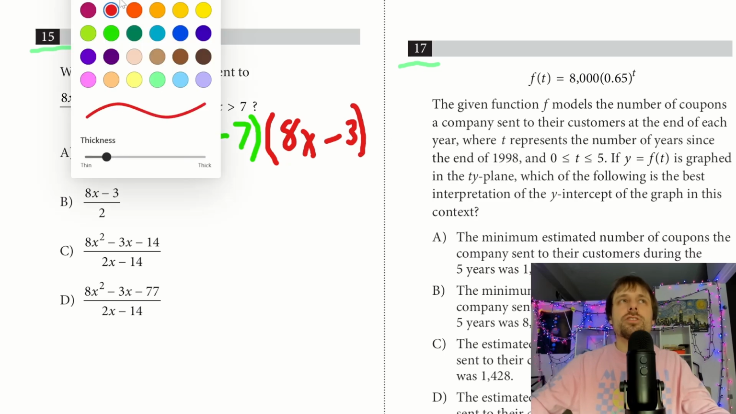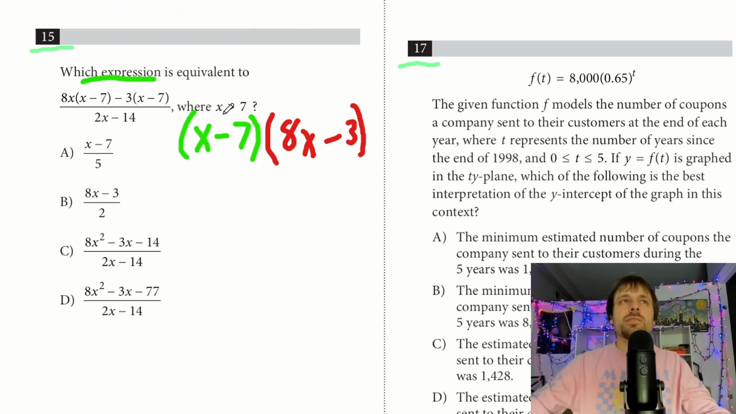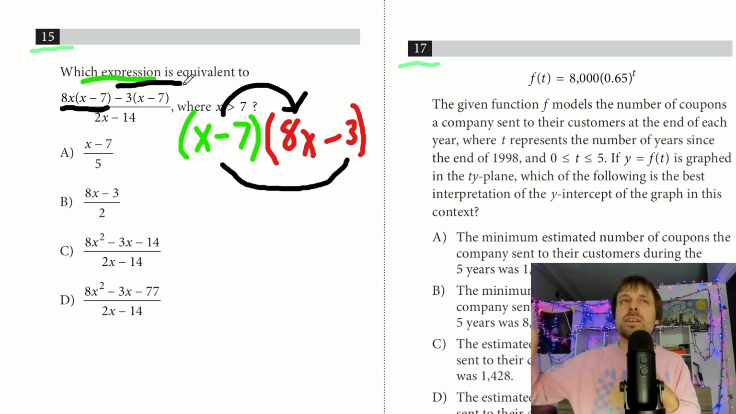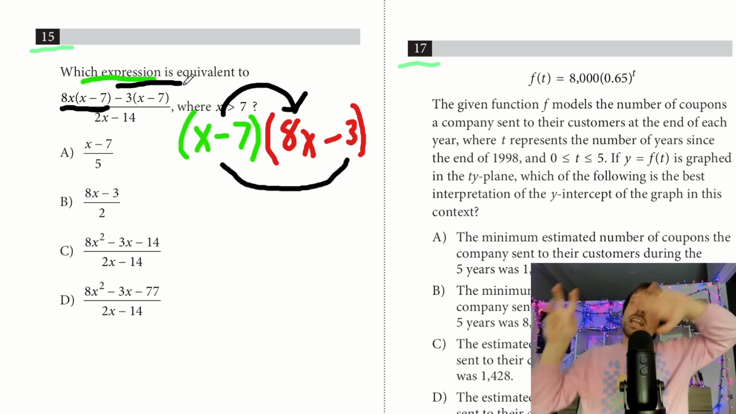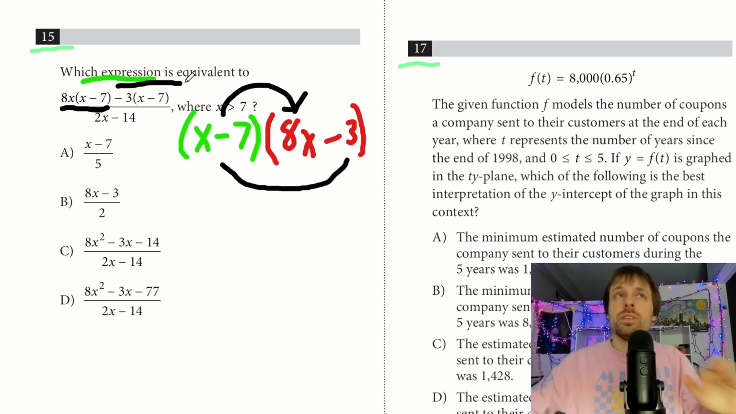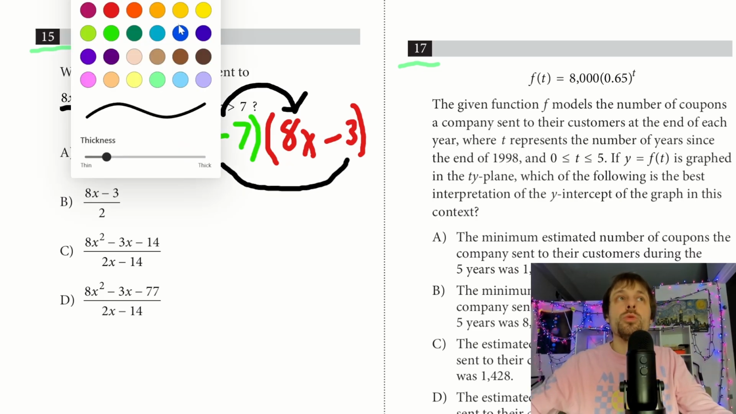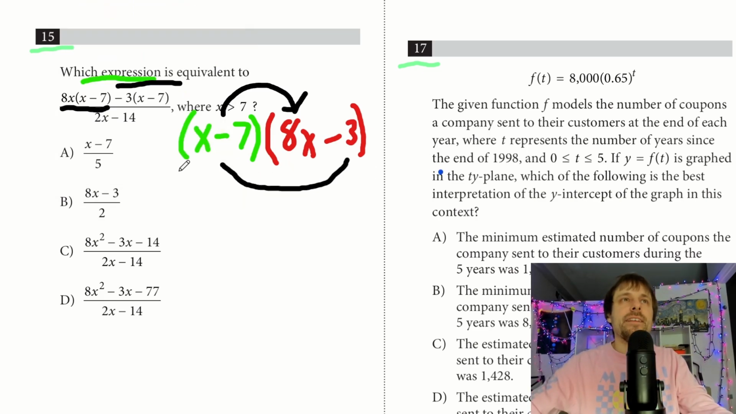If I redistributed this, it would be x minus 7 times 8x. That's what you have here. And then it would be x minus 7 times negative 3, which is exactly what you have here. This bigger form of factoring is really going to help you with these problems. So that's going to be my new numerator factored. And then divided by, can I factor that bottom? I can.